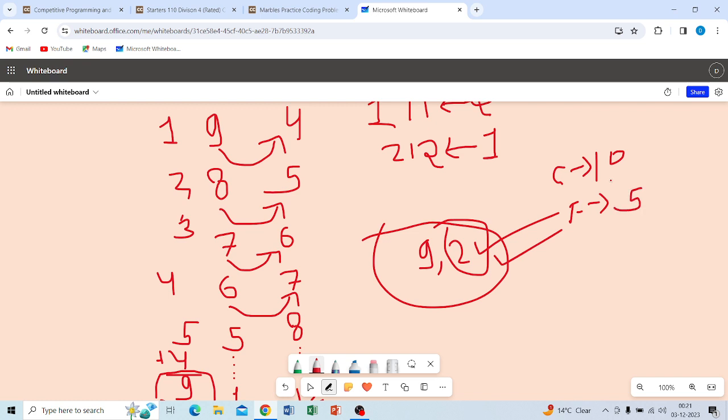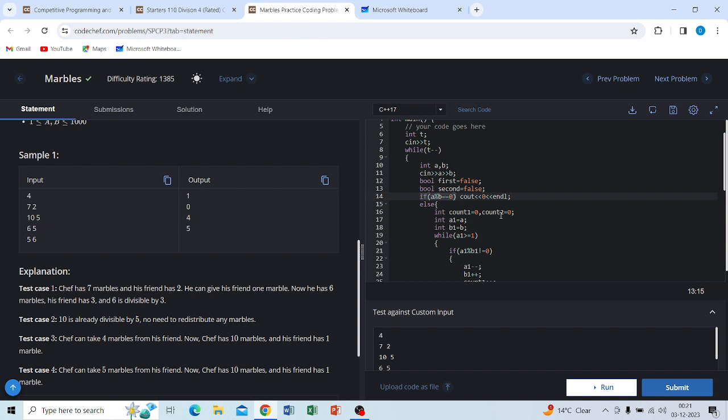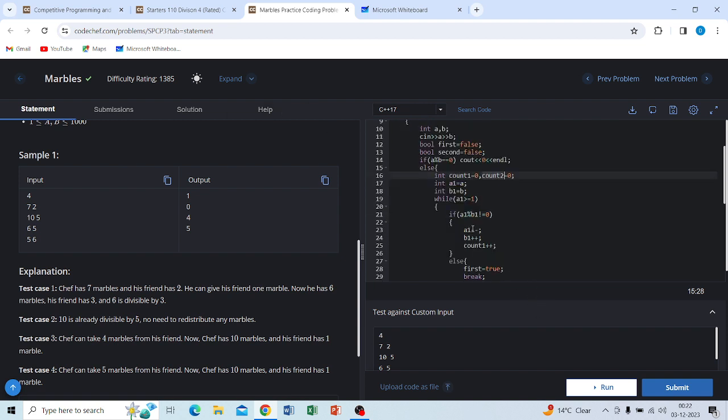Why do we need that process? So we will simply return 0. I hope that is clear. Okay, and the else condition, if it is not divisible: we will initialize count 1 and count 2. Why? Because of counting for both processes. Either we will take it, or we will not take it.